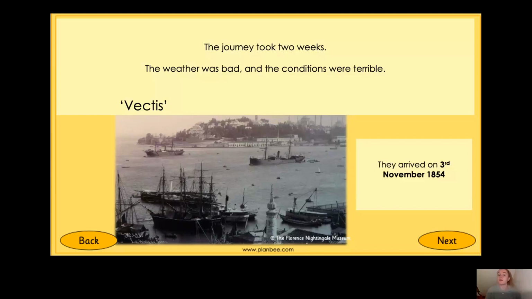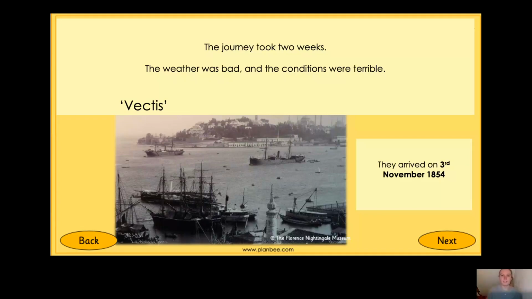And then when they were on land, like when they were travelling through France, they went on horse and cart. So eventually, after the 2 weeks of travel with bad weather and terrible conditions, they arrived on the 3rd of November 1854 in Scutari in Turkey. And I wonder what they found when they arrived.